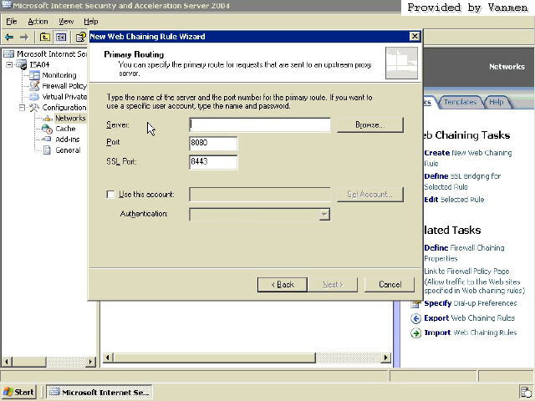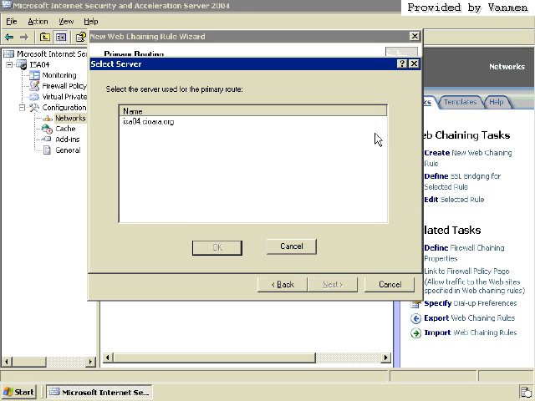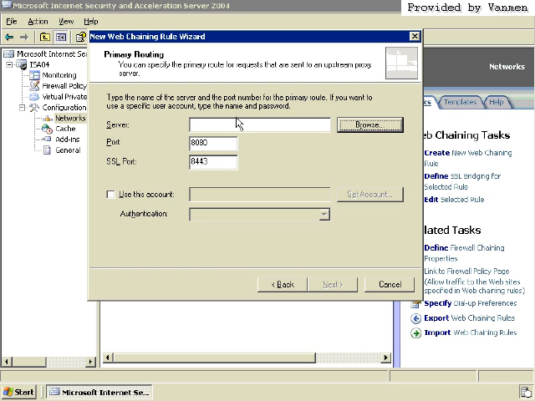So I'll just say an upstream server, assuming we're using an ISO server. And right there it comes up and says, what server is that? Now I can browse if I have a larger array of servers, and I only have one server in my farm right now. We'll talk about arrays much later when we talk about the Enterprise Edition. But I can say, the upstream server is actually up at isa04.cbtnuggets.com or something like that. Maybe that's the upstream server that I'm sending that to, and I can even authenticate if it's requiring authentication for those kind of requests.